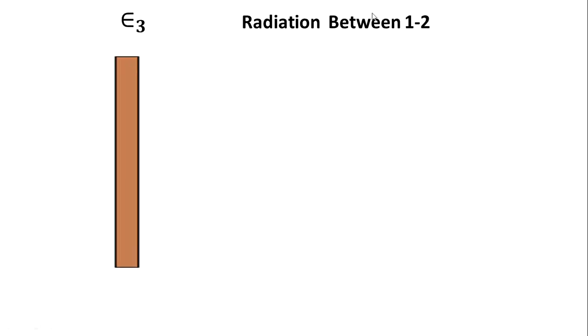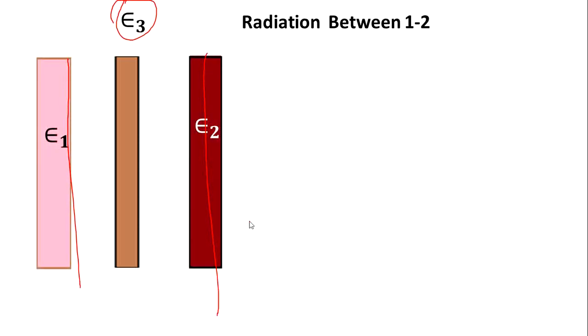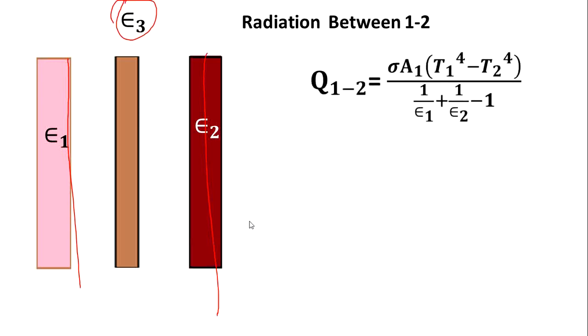When you put the radiation shield in between, it has the emissivity epsilon 3. In between the two bodies, this is one body, this is the other body, with epsilon 1 and epsilon 2, you are putting the shield, and it avoids the radiation.